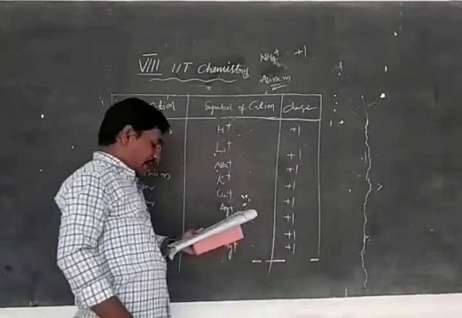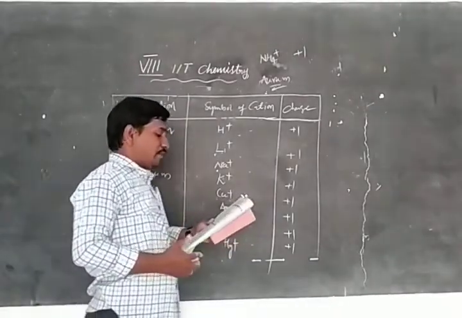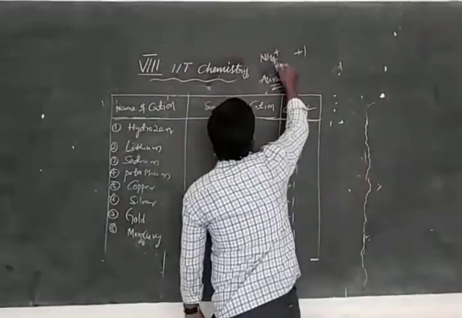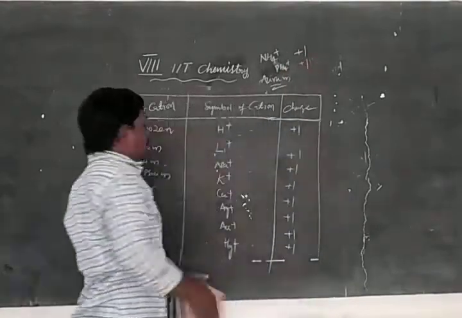Next, zinc. Next, phosphonium, PH4 plus, and plus 1.